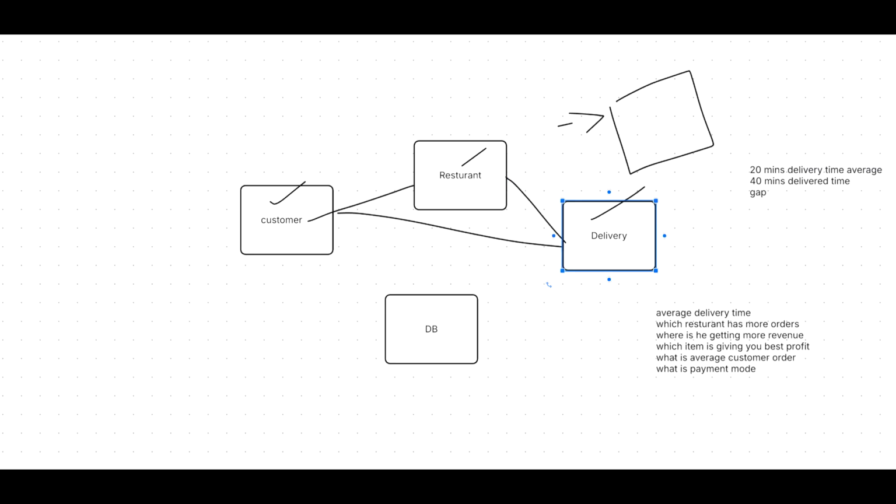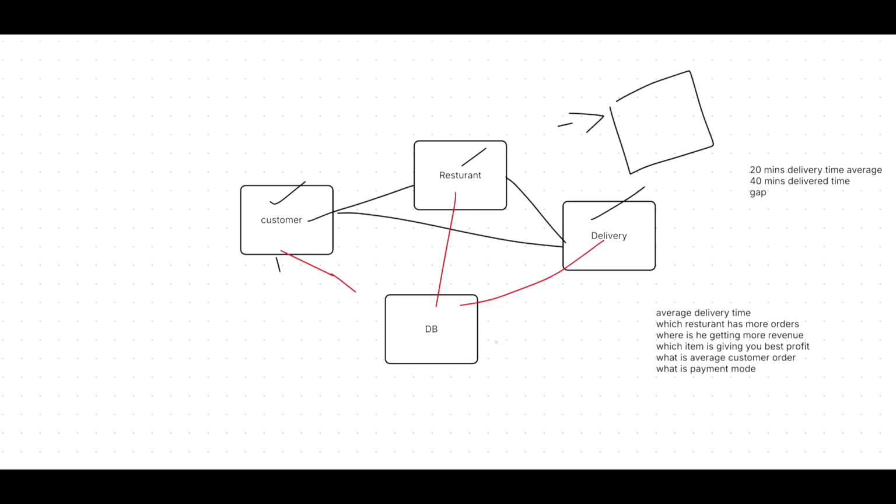So as a data analyst, what do we need to do? First we need to collect the data from the customer, the data from the restaurant, and the data from the delivery guy. All three, we collect the data and keep it in one place. That dump is what we call a data warehouse. Now the data is dumped here.